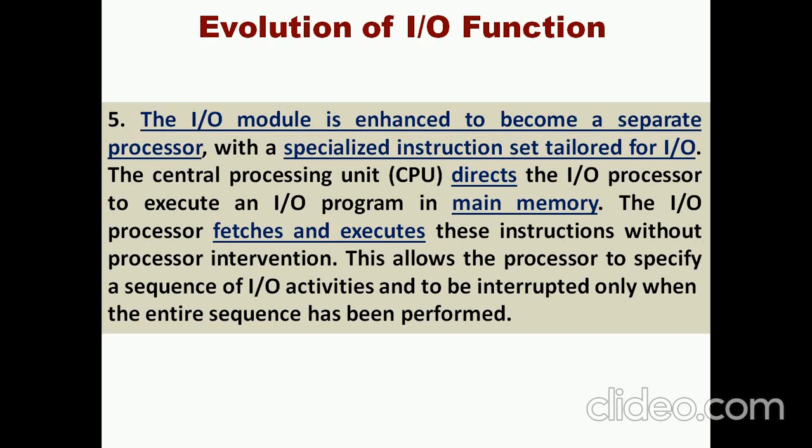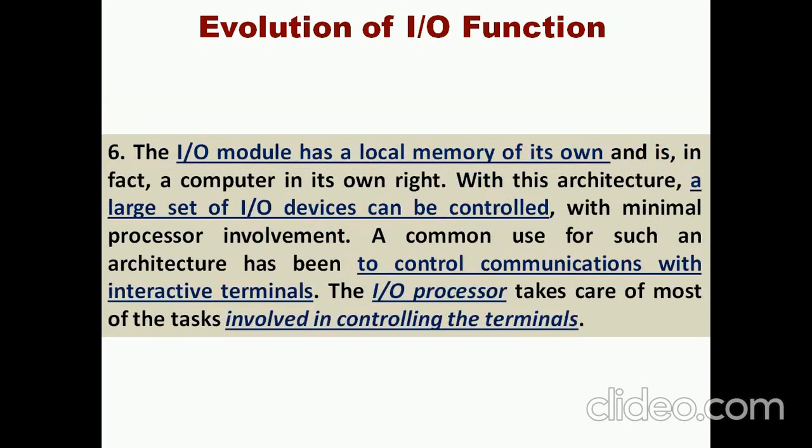After that, that processor will fetch and execute the instructions without any intervention of the main processor. So in this case, the performance of the system will increase, because once it has given the instructions to the I/O processor, the CPU can go and do other operations also.